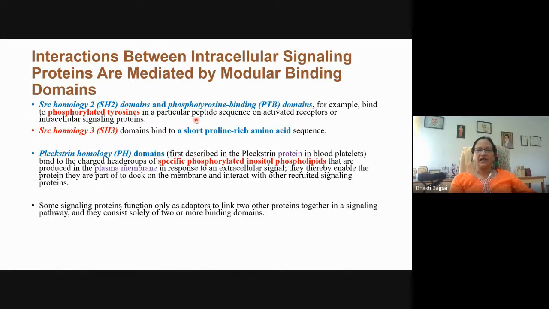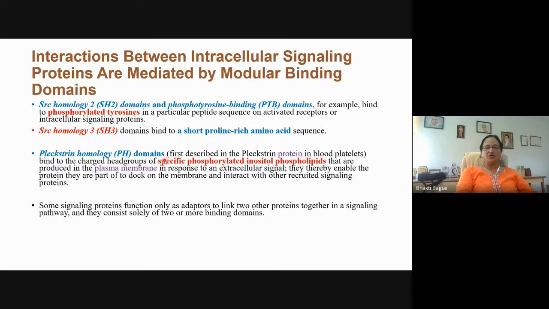Or they can also bind to the phosphorylated tyrosine when it is present in a particular sequence of peptide. Another domain is the SH3 domain, SRC homology 3 domain. It binds to a short proline-rich amino acid sequence. So if a protein has an SH3 domain, it will bind to the other protein through this particular domain, on this particular motif, that is a short proline-rich amino acid sequence.